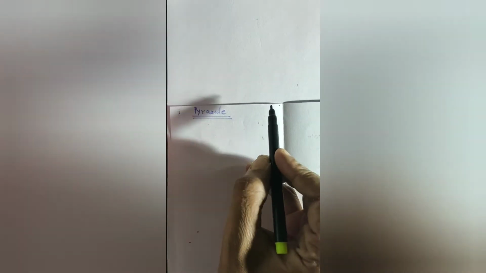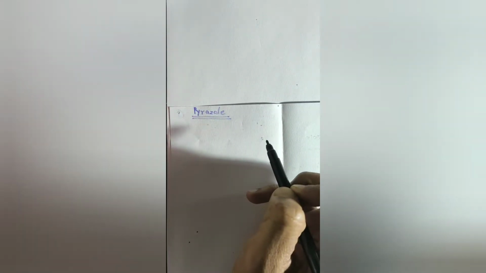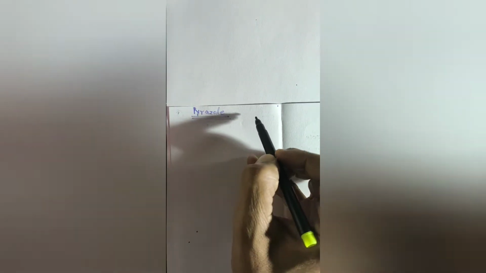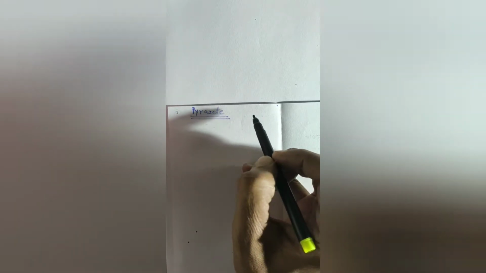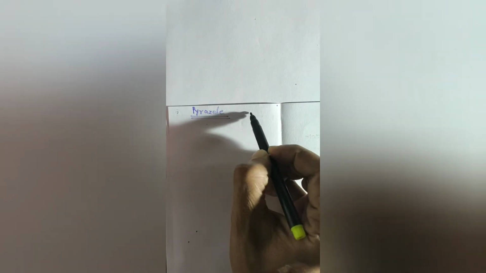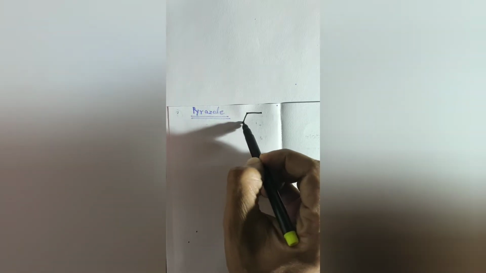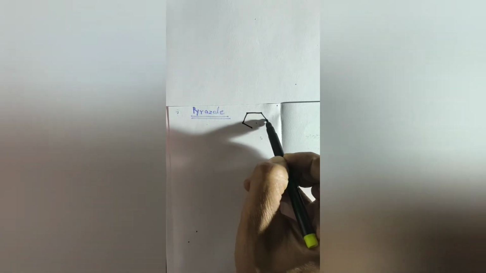So first of all, let me draw the structure of pyrazole. In the last lecture I already told you pyrazole is a 5-member heterocyclic compound having 2 nitrogen atoms.